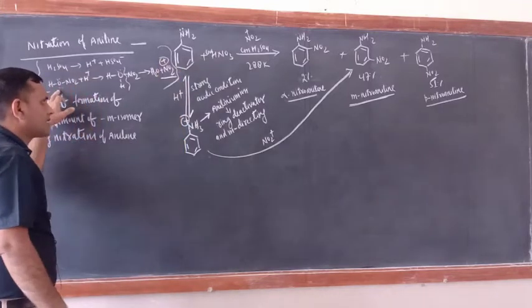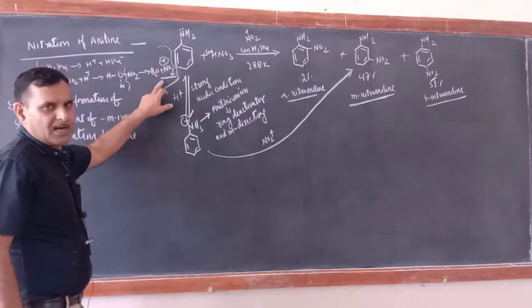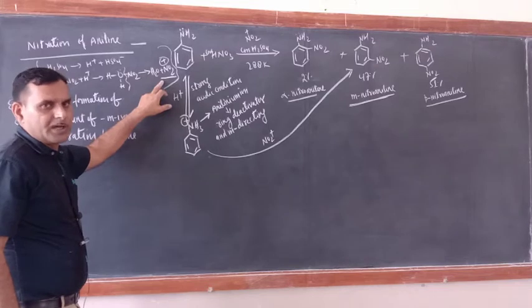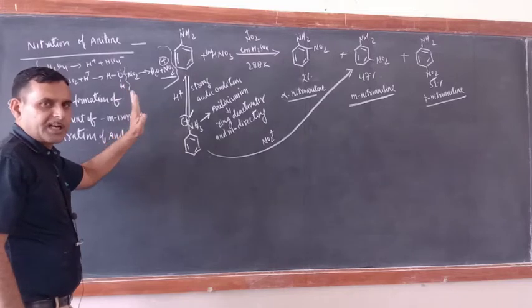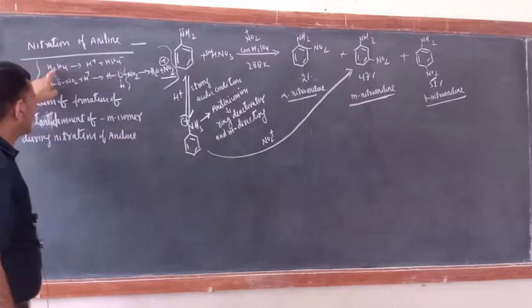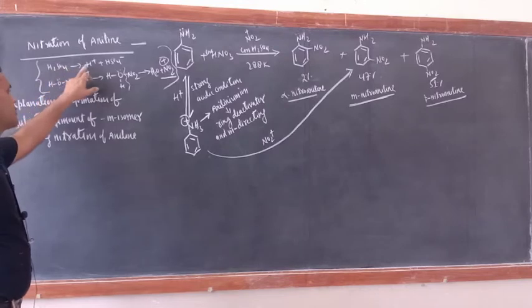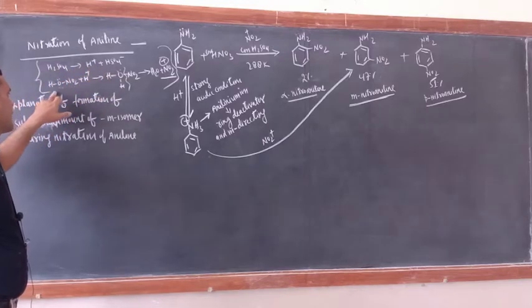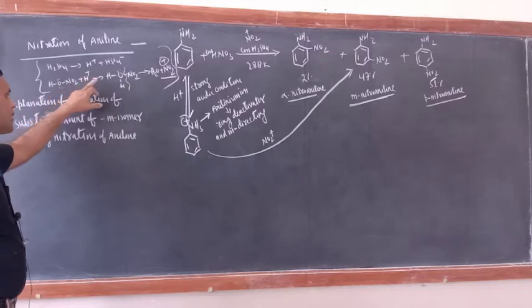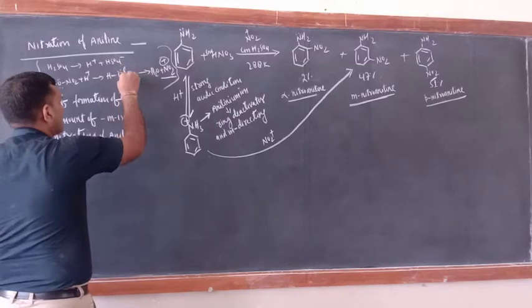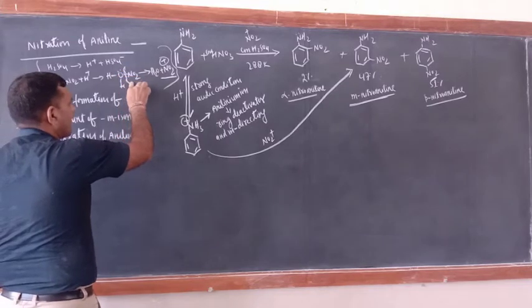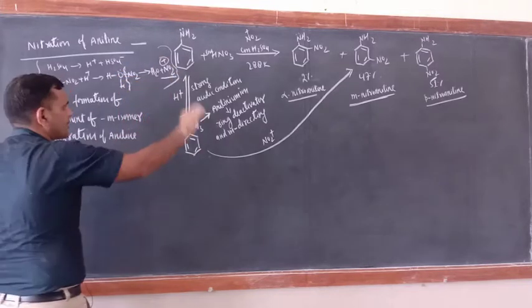What is the name of this one? Nitronium ion. They are generating nitronium ion, and this electrophile is only responsible for the nitration of aniline. How is the reaction taking place? Just see. H2SO4 gives H positive and HSO4 negative. Now HNO3 can be written as HONO2 plus proton, so protonation would be there. Afterwards it will break from here and NO2 positive is generated.